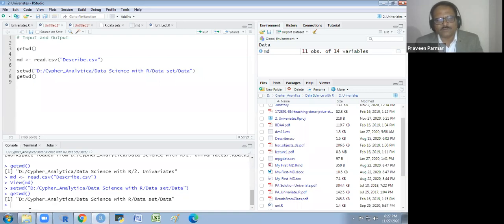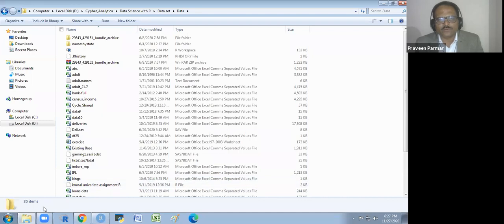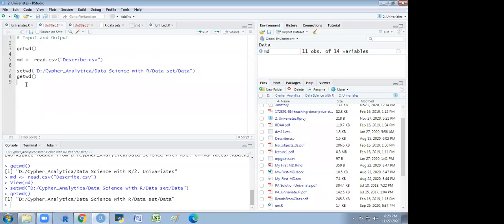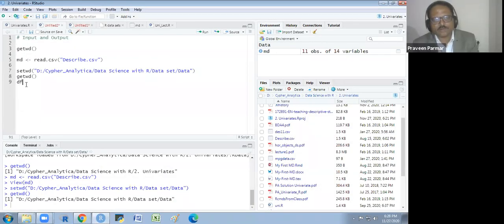Okay. So I want to use one comma separated file. I want the file census_income from here. So read the name carefully, the spelling carefully, census_income. So I will again write df, a new name.